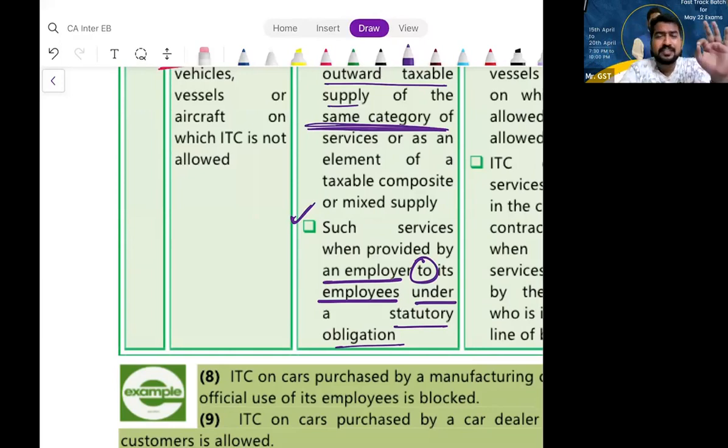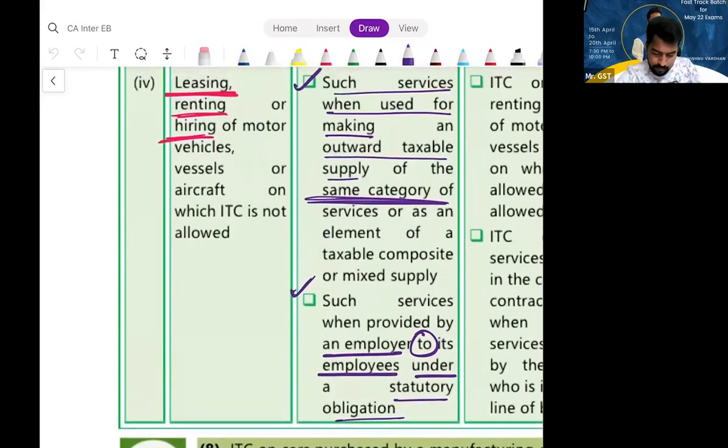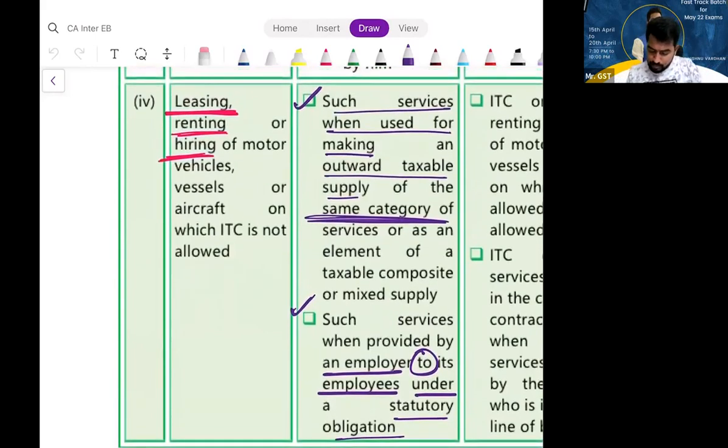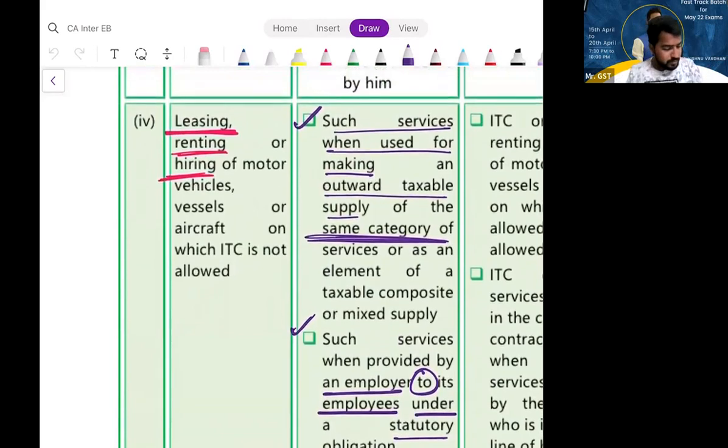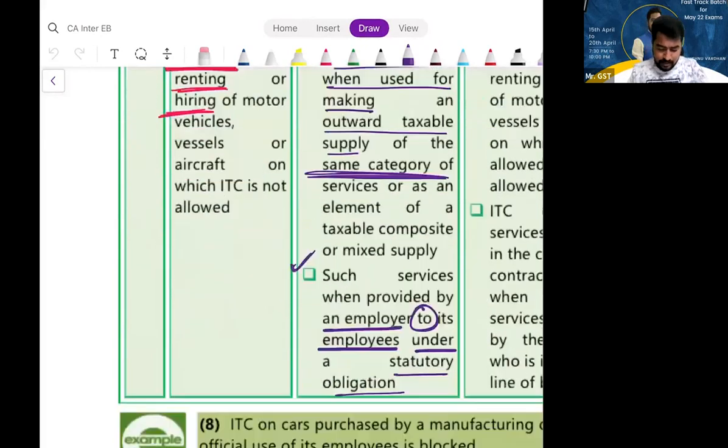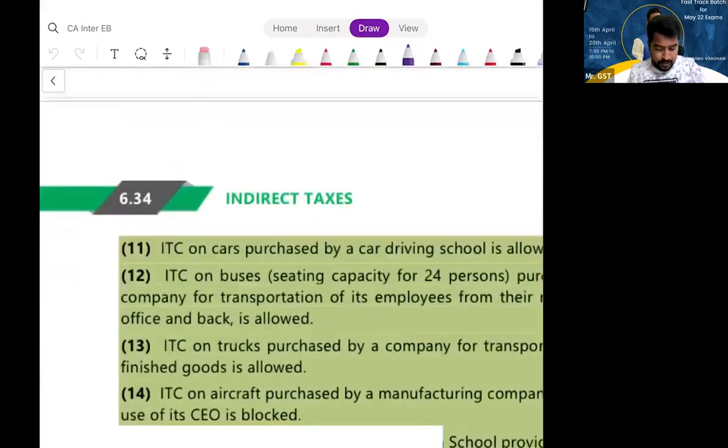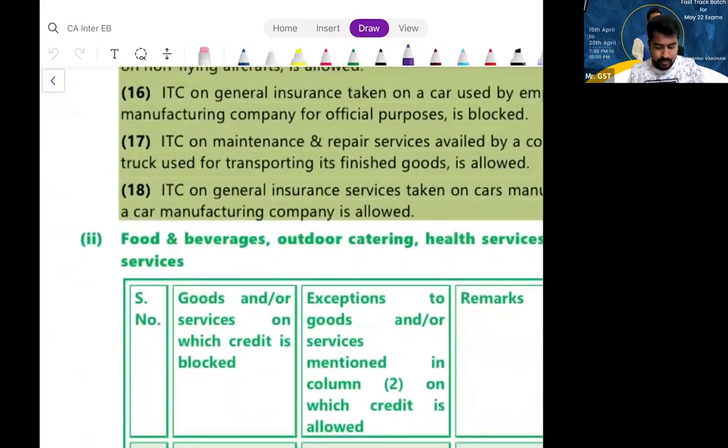Fine. So coming to the point, what is that? For the leasing or renting or hiring of ineligible conveyances, the recipient cannot take ITC. But if the recipient is also into the same line of business, he can take ITC. Or if the recipient is the employee and the service provider is the employer, doing this as a part of statutory obligation, the recipient can claim ITC. Clear? Shall we proceed? Yes. So that is 4. Next, let us move on to the next segment. Is it clear?